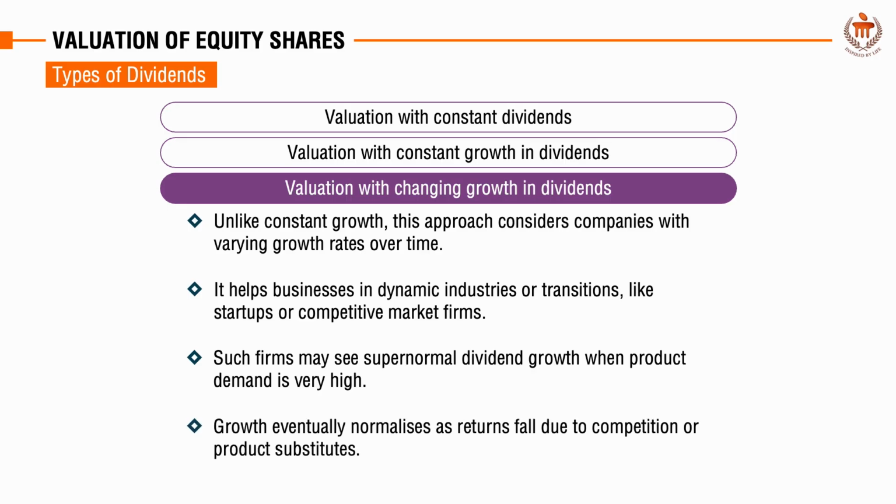After a certain period of time, the growth rate may fall to normal levels when the returns fall due to a fall in demand for products, which is with competition setting in or due to availability of substitutes. Valuing shares with changing growth involves dividing the growth period into distinct phases.